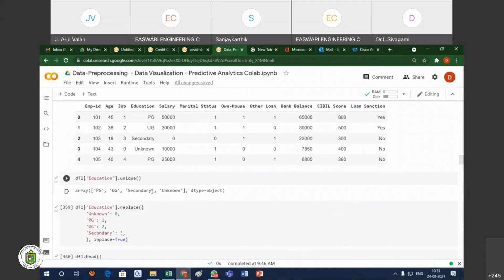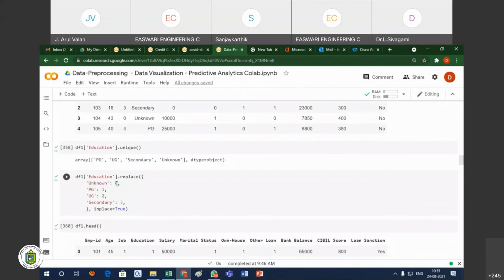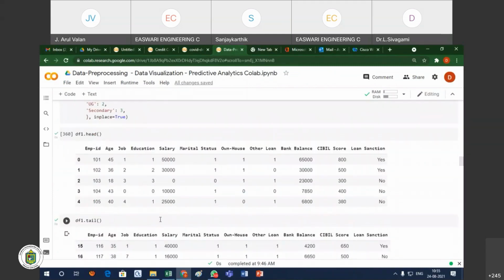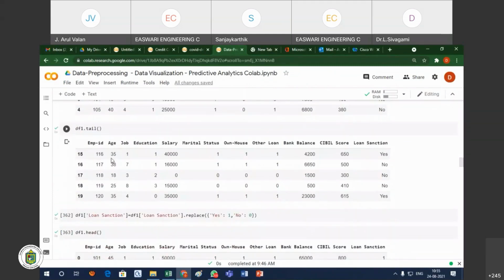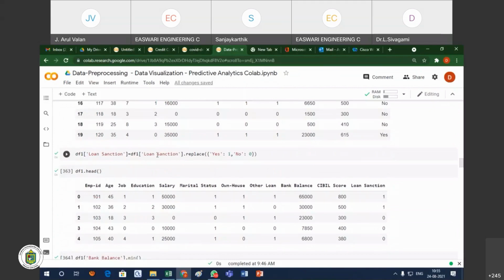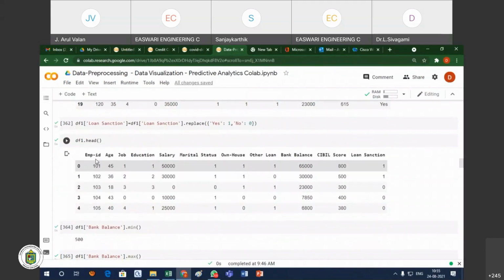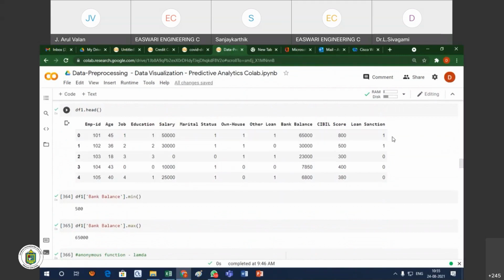Similarly, I am replacing the education values: unknown, PG, UG, secondary. Okay. Similarly, I am replacing the loan sanction. Loan sanction also has yes and no, and I am replacing them with 1 and 0. So now you see there are no categorical values. Your employee ID, age, job, education, salary, all the values are numerical.